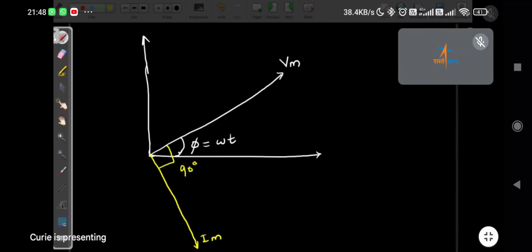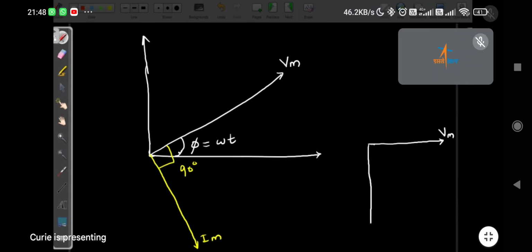See, from now onwards we are not going to draw the phasor diagram like this. Now you might have got the idea how to draw the phasor diagram in a simple way. If this is Vm, or we can say V, then how to draw the phasor representation of Im?